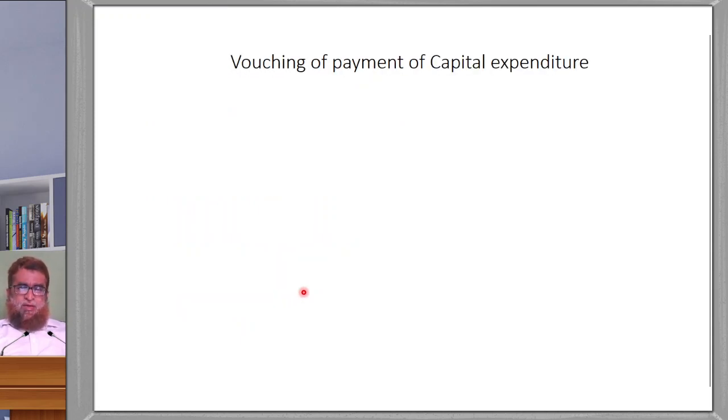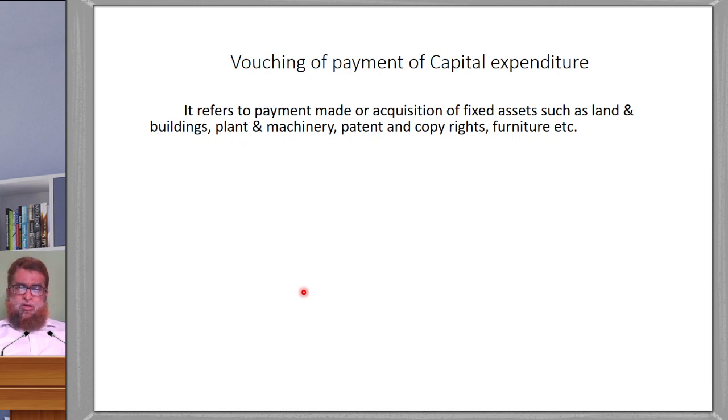We know about the capital and revenue items. The items which appear in the profit and loss account are revenue items. Items which appear in the balance sheet are capital expenditure. Capital items are lasting for more than 1 year. Its benefits will last for more than 1 year, and the expenses spent as capital expenditure becomes an asset, and it is shown on the asset side of the balance sheet.